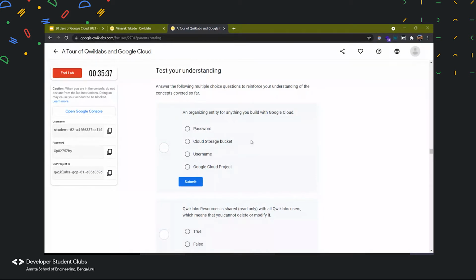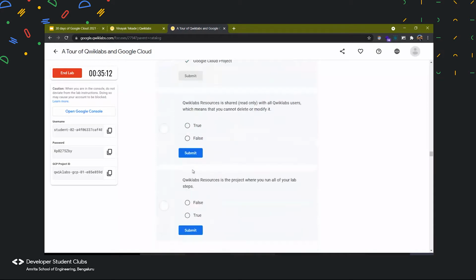Let's say you have an organization. So what is unique to that organization? What is unique to that project? The project ID, right? Yes, Google Cloud Project. That's the correct answer.